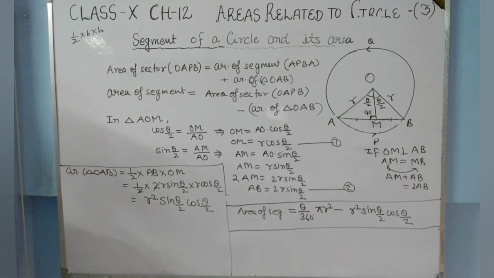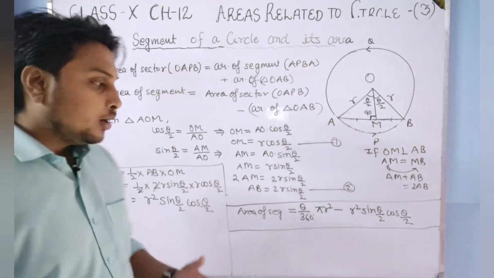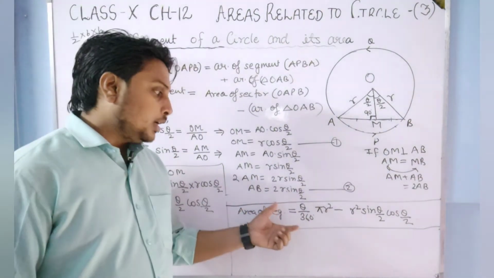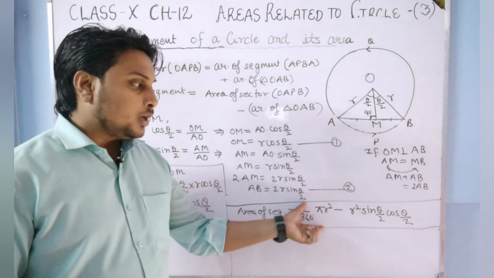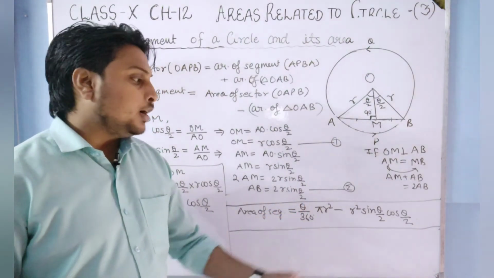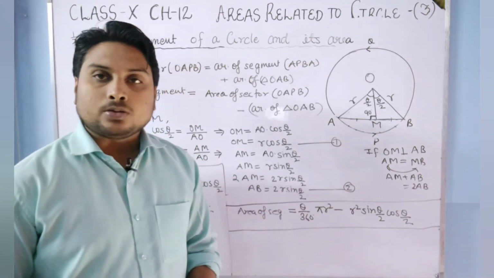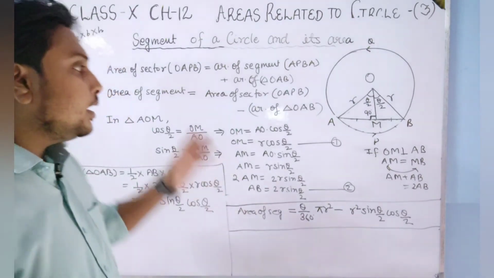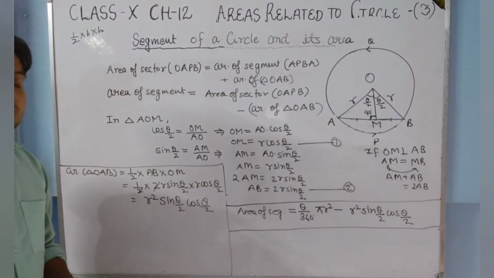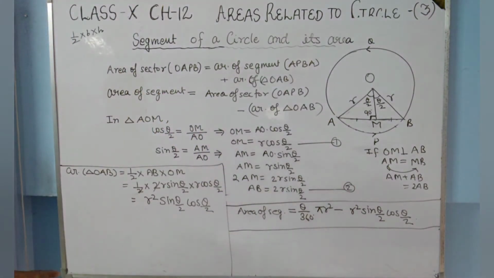See students, the proof will not be asked in the examination, but I have told you because if I told you this formula directly, then the question would arise in your mind of how this formula came, because here it is sine theta by 2 and cos theta by 2. For that only I have told you the whole proof of this formula. So students, just note it down.